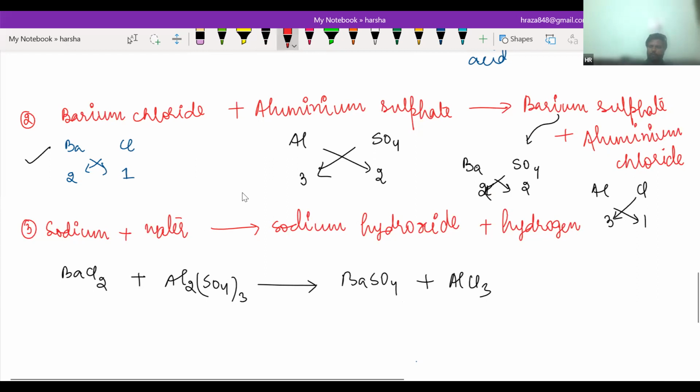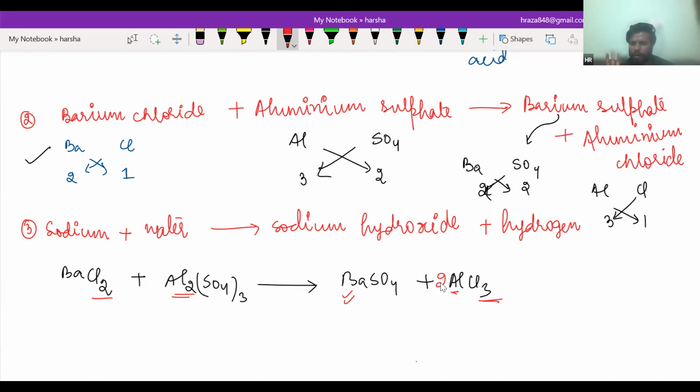Now we are going to balance it. Barium, you can see barium is 1, barium is 1. Chlorine here is 2, it is very important to note this: BaCl2. Chlorine here is 2 and chlorine here is 3. Aluminium here is 2 and aluminium here only 1. So I'm going to multiply it by 2 so that aluminium will be 2.